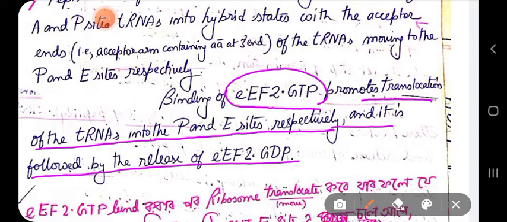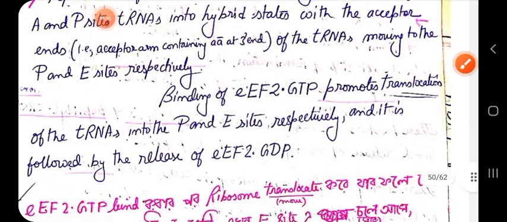It interacts with the A site of the ribosome, where it hydrolyzes its bound GTP and causes translocation of the tRNA to the P site and E site respectively, followed by release of EEF2 GDP.